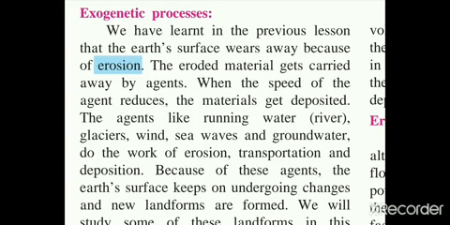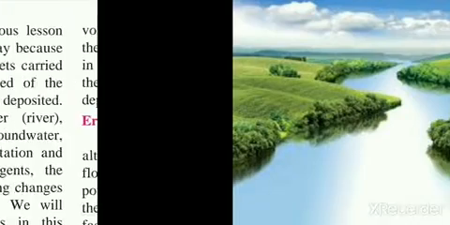So in this lesson we are going to study the agents of erosion. The agents of erosion are wind, rivers, glaciers, sea waves and groundwater. Because of the different agents, different landforms are formed, as the work of erosion, transportation and deposition is carried out. We will study in this lesson how the different landforms are formed due to the agents of erosion.